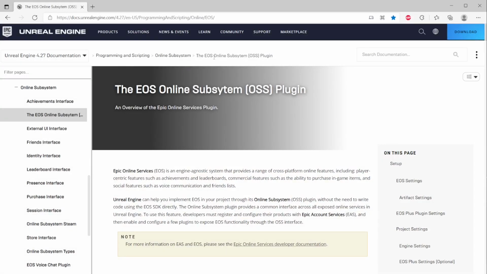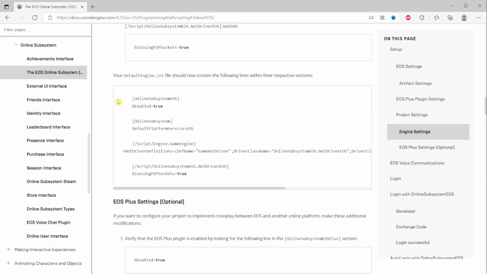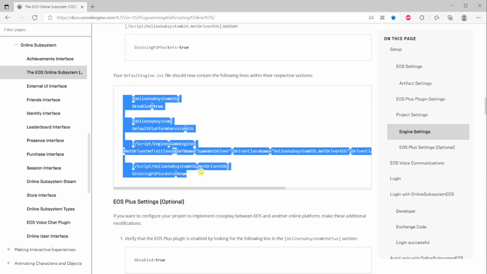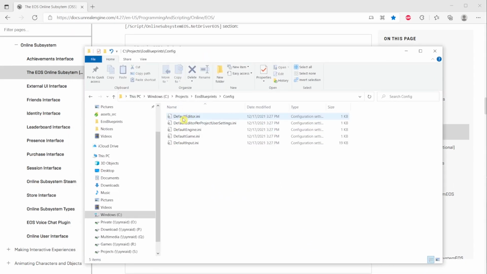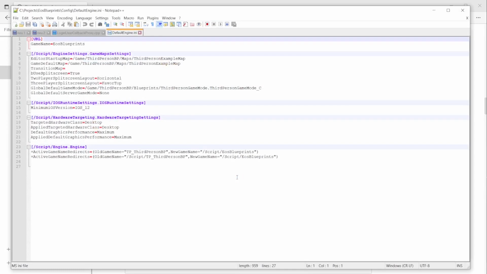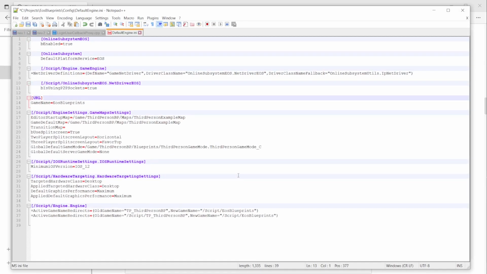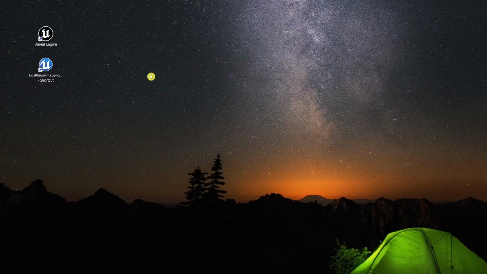Let's go to the Online Subsystem EOS help, scroll down, and copy the config file entries listed there, like for the Online Subsystem Steam. Go to the config subfolder and paste them to the default engine config file, and then reopen the project and let's see what happens.